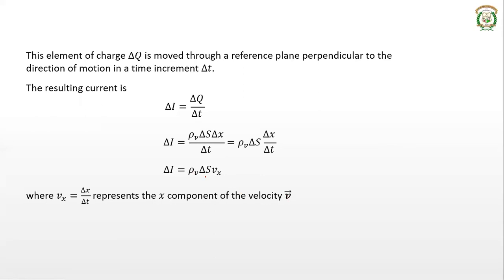Now, if we are interested to find the current density, right? What is current density? Current density is delta I divided by delta S, current per area. If I take delta S to this side, you will get delta I by delta S. That will be equal to rho V into Vx. And this thing will be actually the X component of current density because we have only the X term there. So in terms of current density, delta I by delta S is rho V into Vx. So this you can write as Jx because it has only the X component.